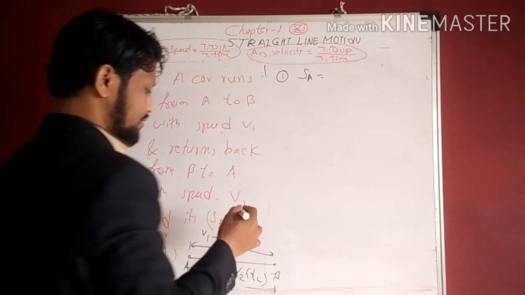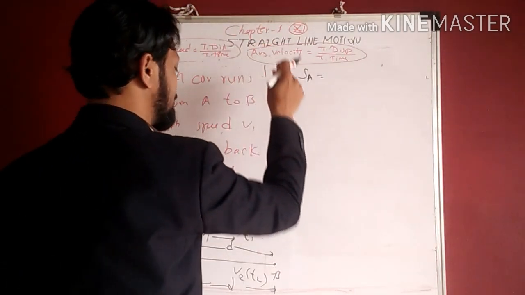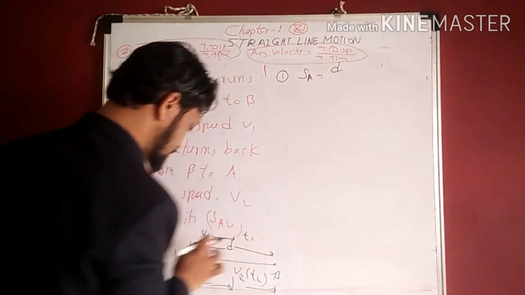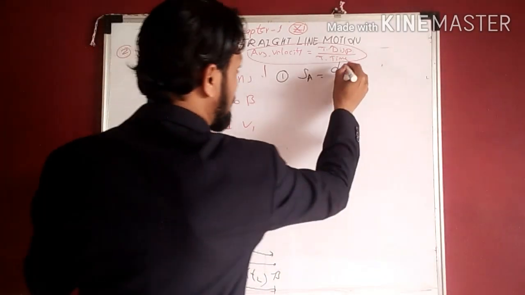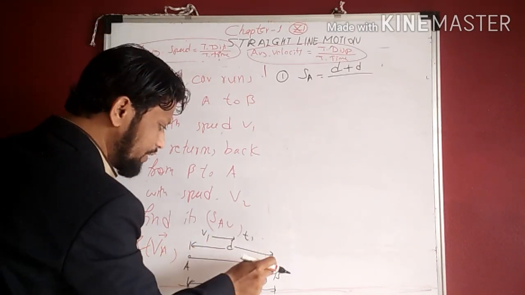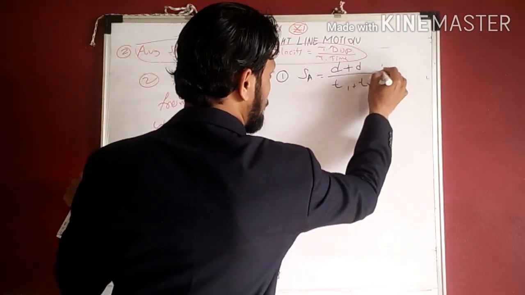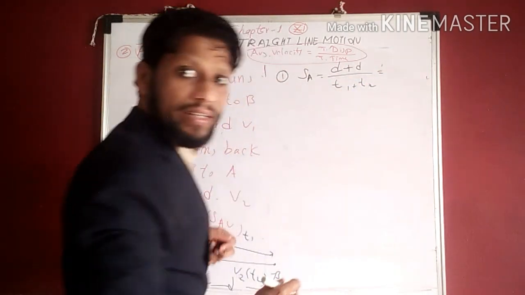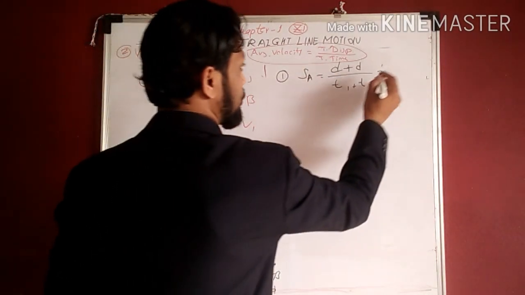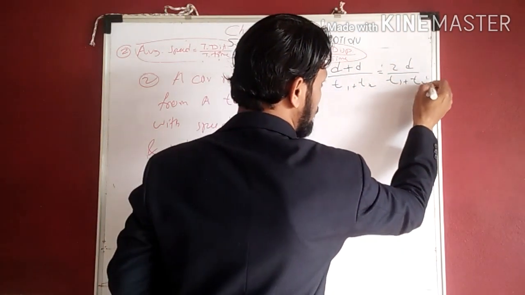Okay, now we'll see this by using the formula. We'll find the average speed, which is total distance upon total time. So the distance from A to B and B to A is d plus d. A to B is d and B to A is d. So d plus d is the total distance upon total time. From A to B the time is t1 and B to A is t2, so t1 plus t2. आ रहा है समझ में? Okay. So we'll find the value of time in terms of speed. So this will become d plus d, 2d, upon t1 plus t2.